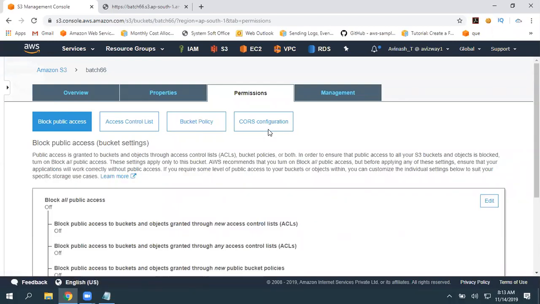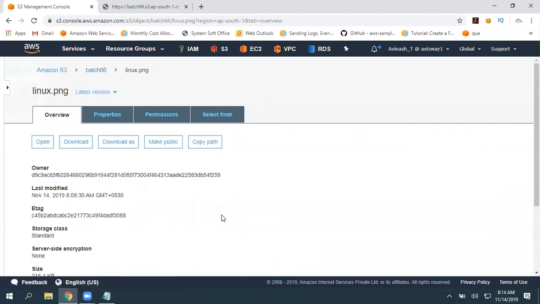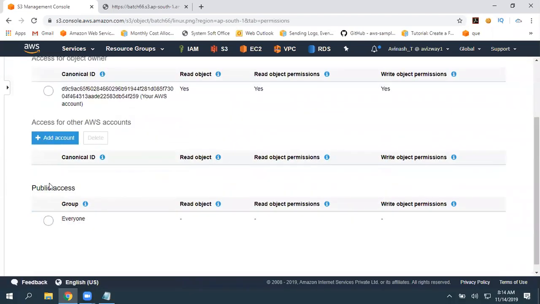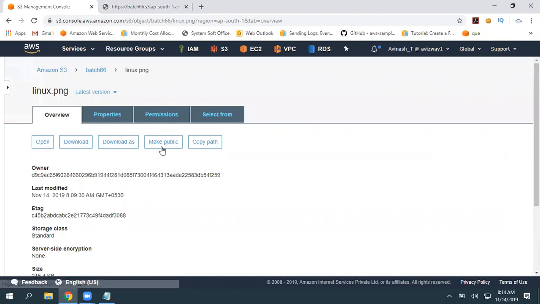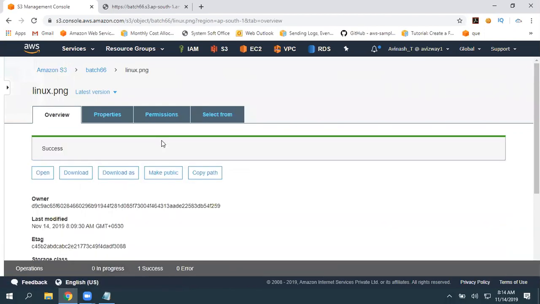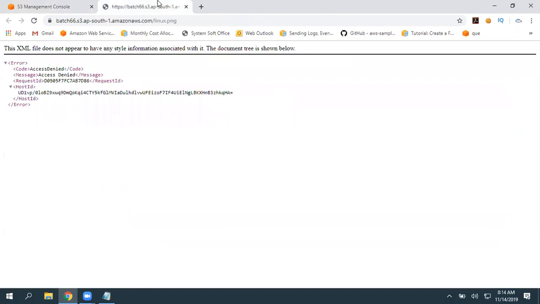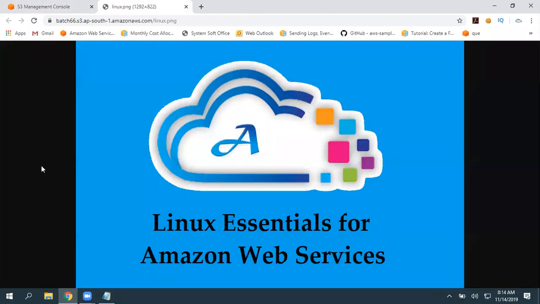The bucket level is inheriting all the permissions, so of course it won't allow you to make that object public. There is nothing like inheritance here. But block all public access is turned off now. So if I select this object, this feature is enabled, and I'm not getting any warning in permissions. You can edit public settings from here or directly from this button. I'm going to select make public. It is a success. Now if you go here and give a refresh, you can see this URL is working.